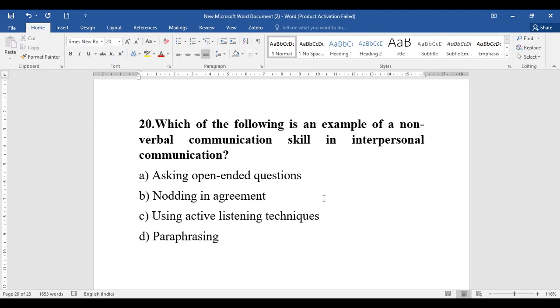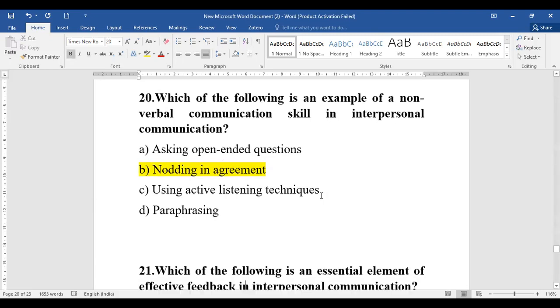So it is talking about non-verbal communication skills in interpersonal skill. Whether it is asking open-ended questions, nodding, using active listening techniques, or paraphrasing. So when we look at these options, the one which is considered as an example of non-verbal communication in interpersonal communication skills is nodding in agreement. So see, we need to have non-verbal communication skills. So nodding in agreement is related to what? Your interpersonal communication skill. Okay.